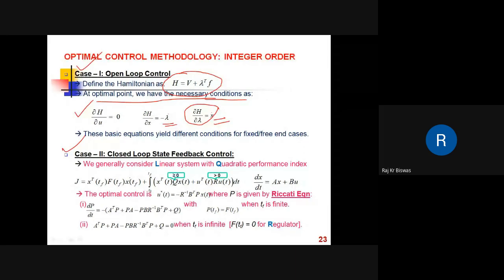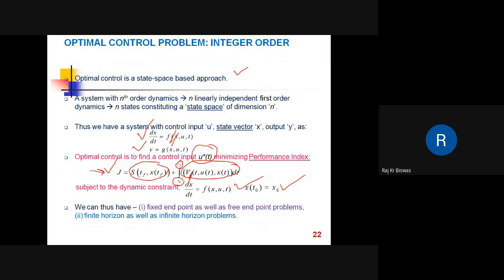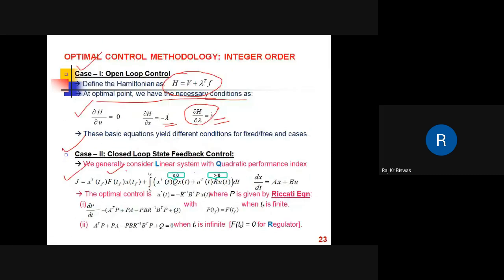Now, how is this similar problem solved using the closed loop feedback control methodology? The objective function we prefer is a quadratic performance index. This is the terminal cost function S, same as before, and V is in this form: X transpose QX plus U transpose RU.